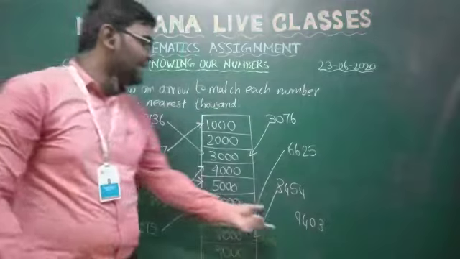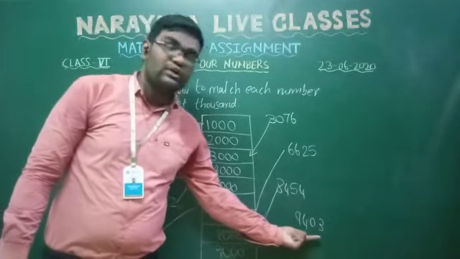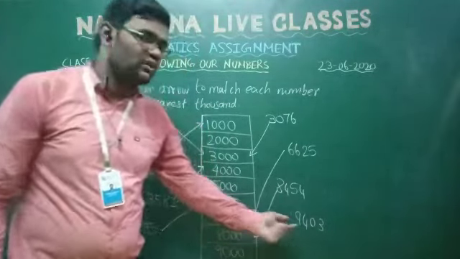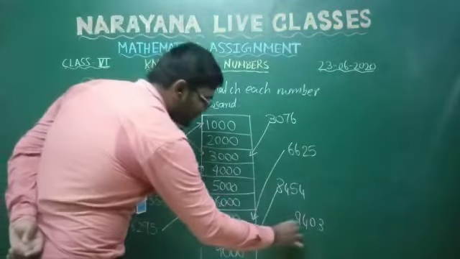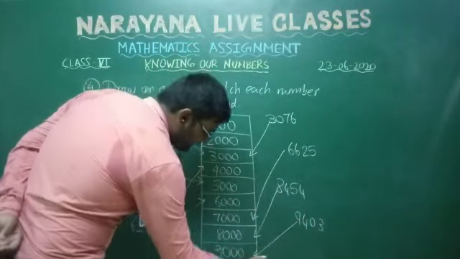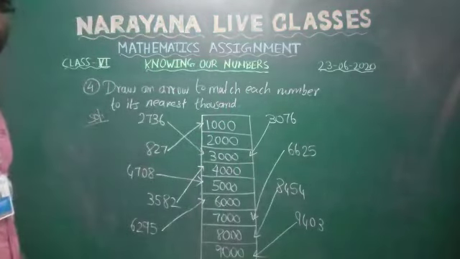At last, 9,403. This 403 is less than 500. So you have to round off to the nearest zeros. It will become 9,000. I hope it is clear, students.